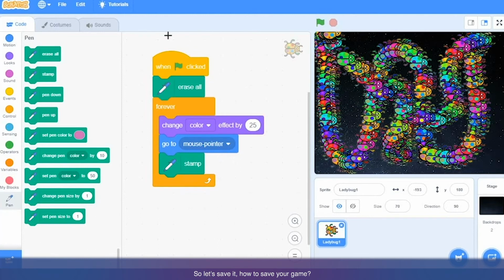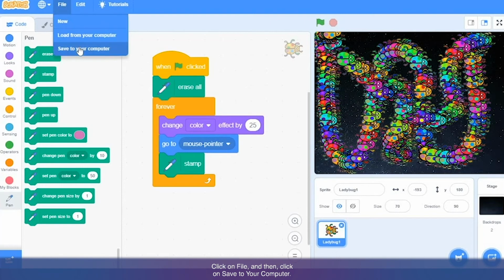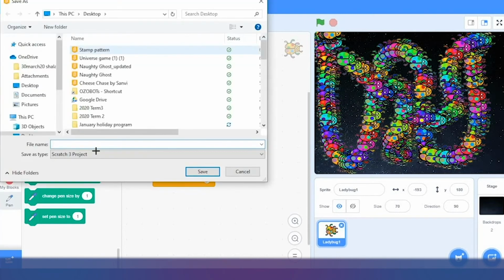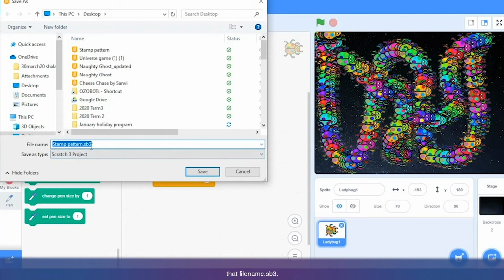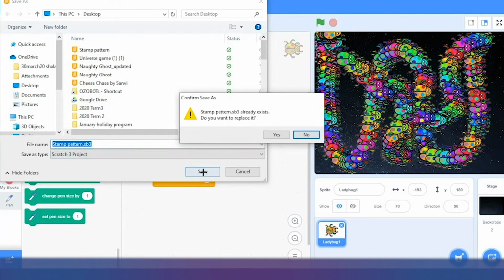How to save your game? Click on file and then click on save to your computer, and here you can write down the file name, for example stamp pattern. Yeah, write down the name as stamp pattern. You can see the file will get saved as that file name .sb3. Save button.